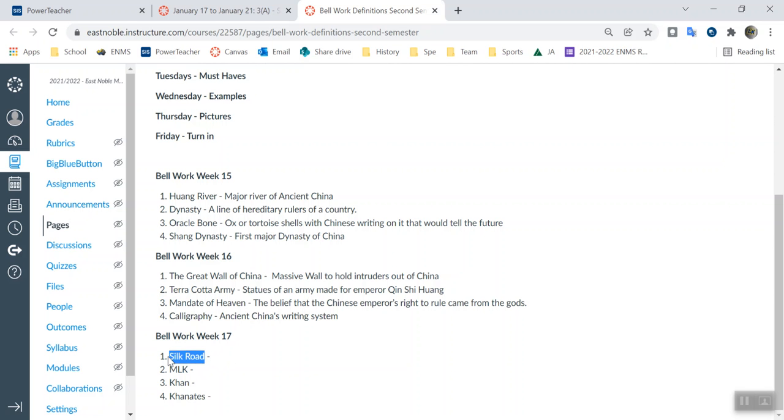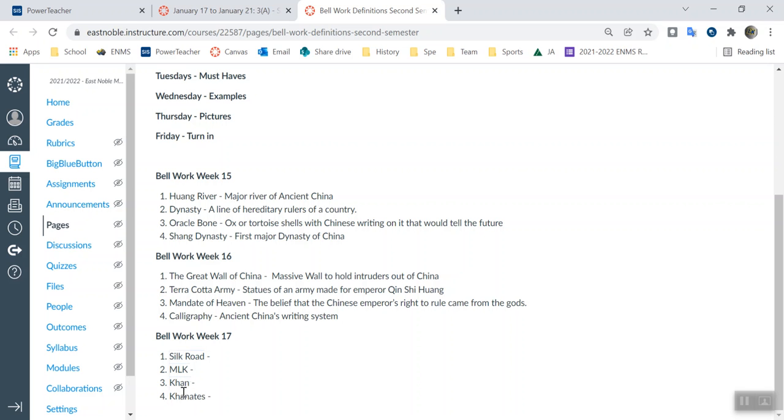So how would you describe it? Silk Road, how would you describe it? We talked about it in our China notes. What was being traded? Was it dangerous? Was it not dangerous? What impact did it have on society? Same with MLK, what impact did he have on society? After watching the video from Monday, you should have a greater knowledge of who he was.